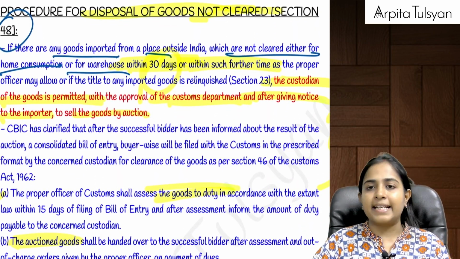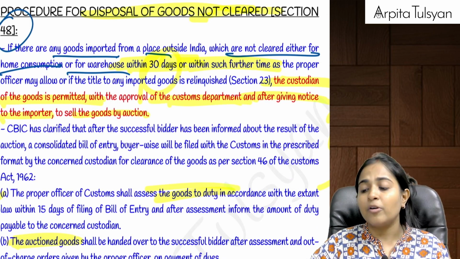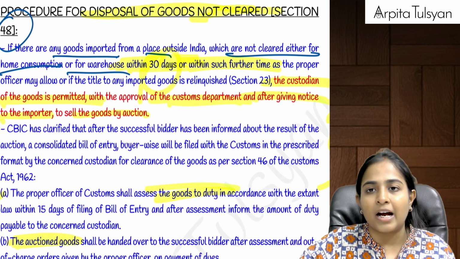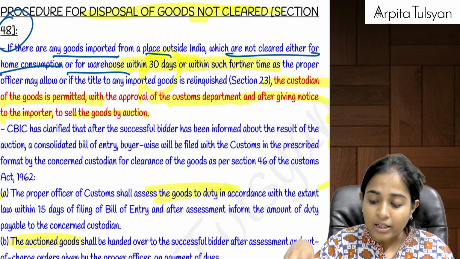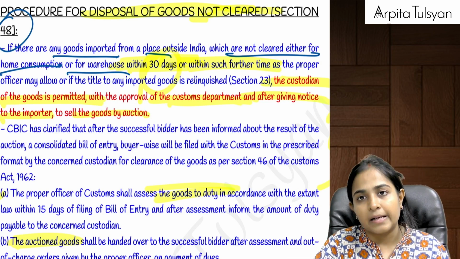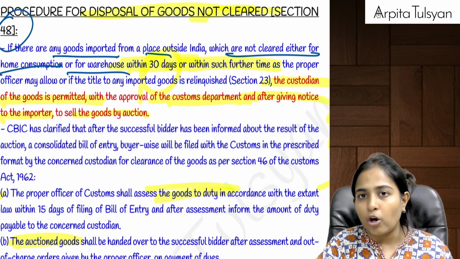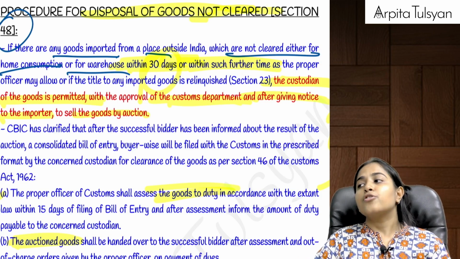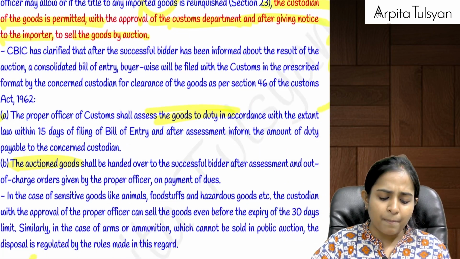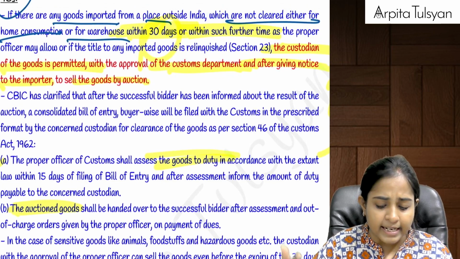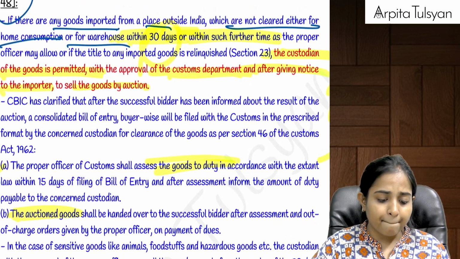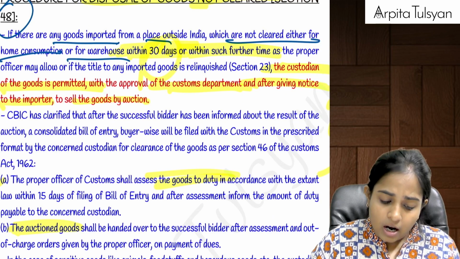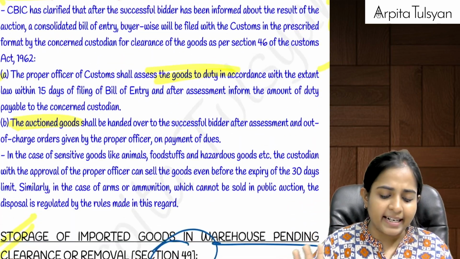Then going on to the next section, that is section number 48, which talks about, suppose your goods were unloaded on the warehouse, your goods were unloaded on the portal, but you did not clear them for a period of 30 days. If you're not clearing, it means you did not pay the taxes, so it is not getting cleared. So if you're not able to clear it within the first 30 days or within some extended time period of another 30 days,